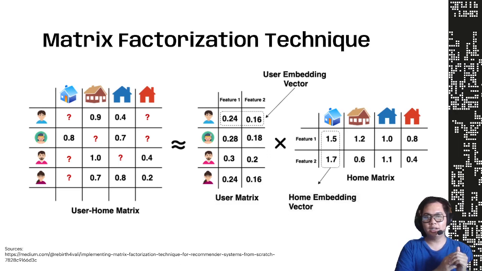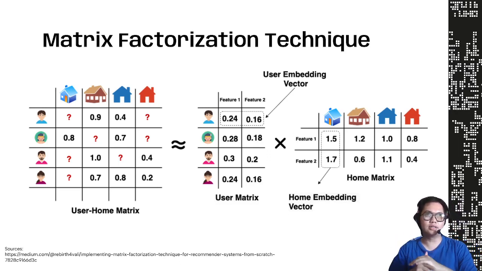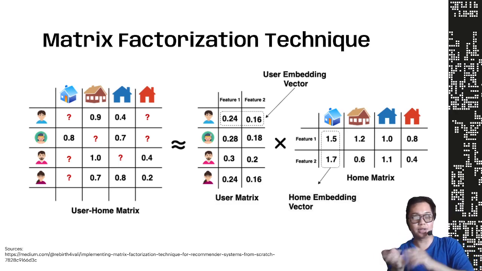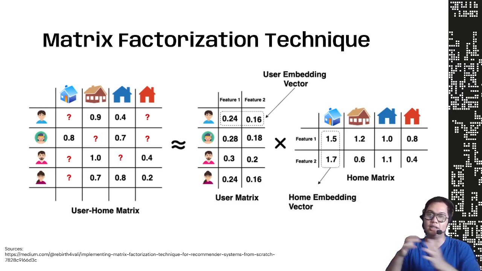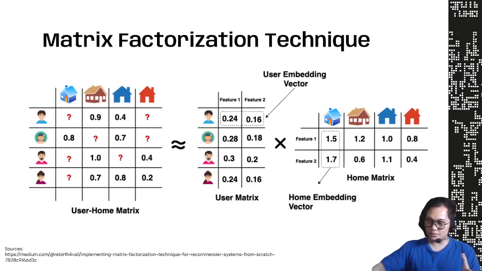We get this matrix from the product of the user matrix times the item matrix, which in our case is the talent matrix and the skill matrix. We multiply those two matrices into one single huge matrix, which we call the matrix factorization technique. Just like that, it's a simplified version.